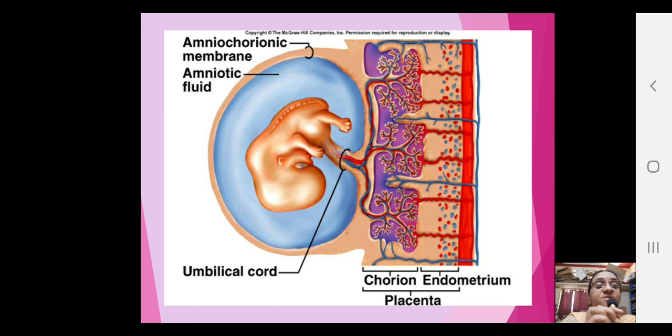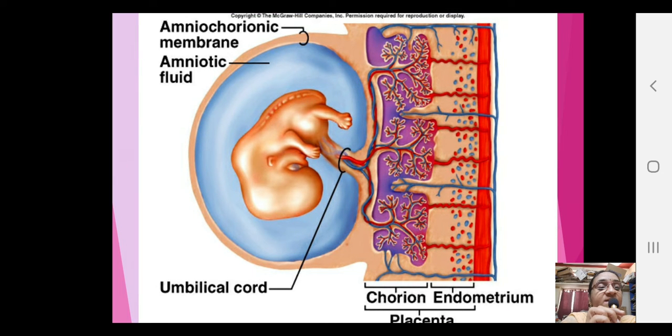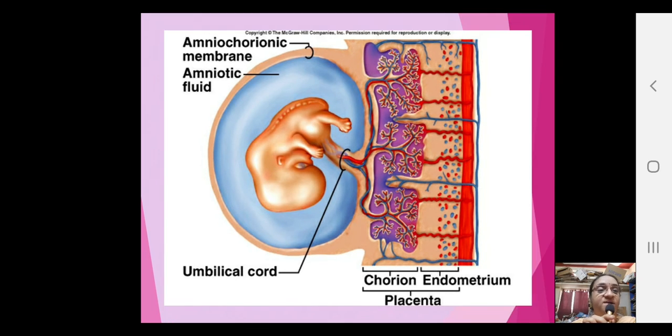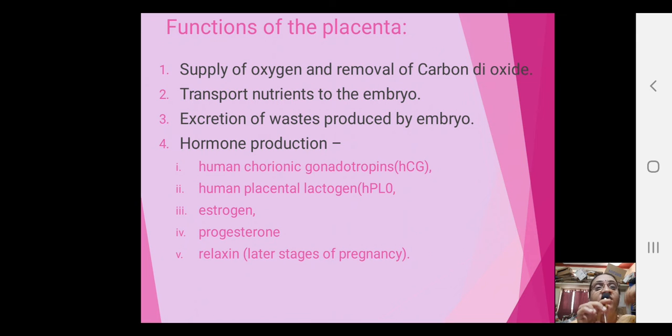Amniochorionic membrane, amniotic fluid, umbilical cord, here you are seeing how well it is shown. And now chorionic villi and the endometrial layers together, they form what is called the placenta, as I told you earlier. Okay, so did you understand how and why I told you that the fetus is totally dependent on the mother's body for everything virtually, right?